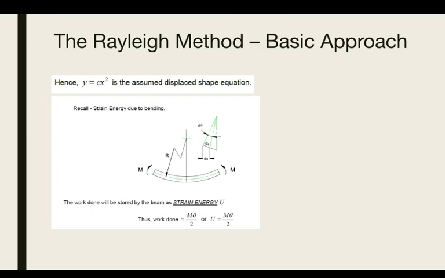So if you recall the strain energy due to bending earlier, the work done as the strain energy is half m theta, or u equals m theta divided by 2. From the earlier notes on energy methods, we did this strain energy.